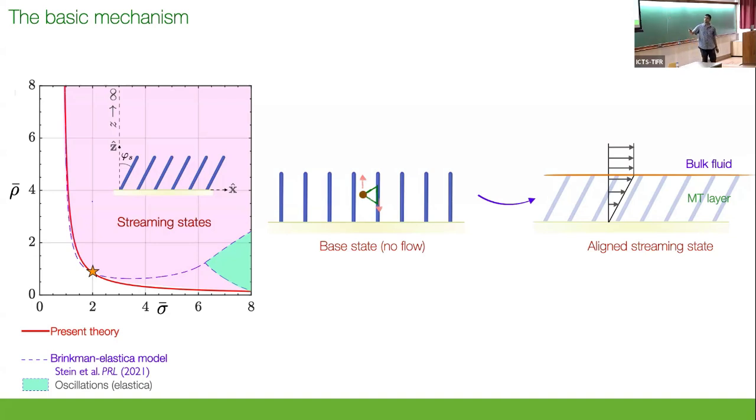But now there is a competition between the springs that want you to be upright and the shear flow that's trying to rotate you. And when the shear flow is sufficiently strong, this whole bed deflects in one direction. And that's what's encoded in this phase diagram of a stability analysis. If you increase density or if you increase the forcing, there is a critical value at which you have a supercritical pitchfork bifurcation, and we get to the streaming states where you spontaneously pump fluid.